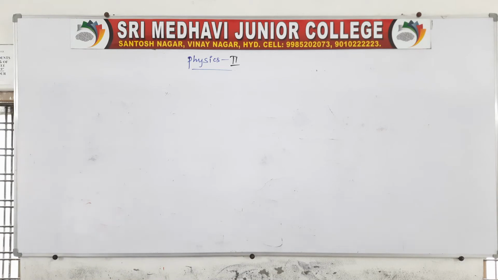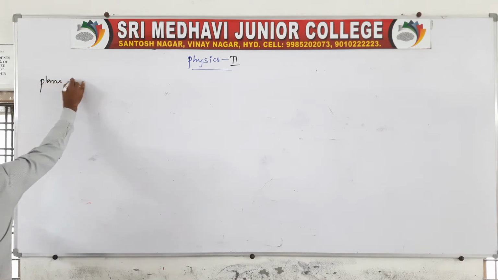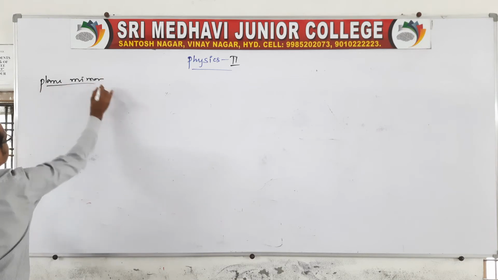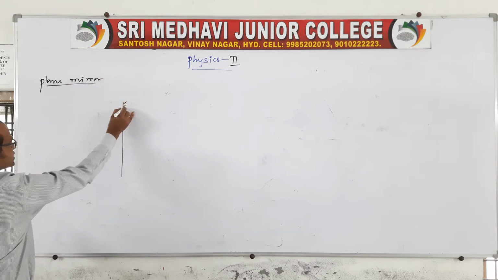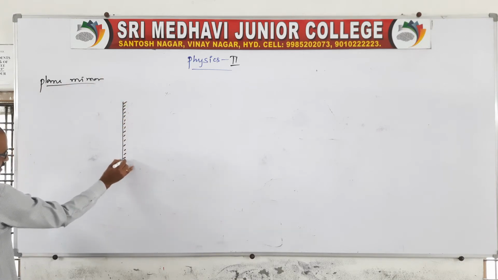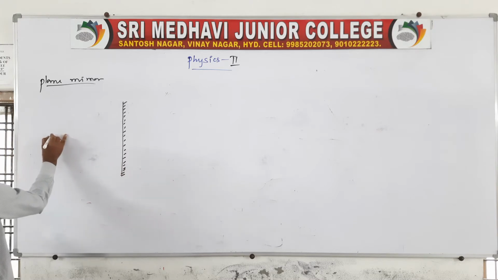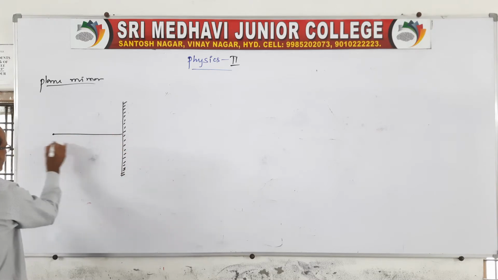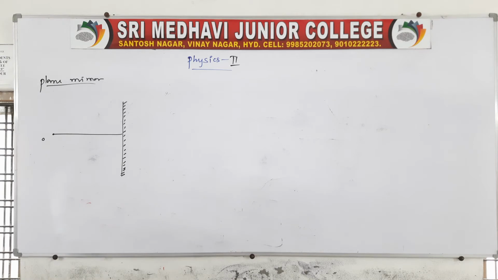So there are characteristics for the formation of an image by a plane mirror, which I am telling you now. You take a plane mirror like this, with the back side coated. If I use a point object, this is the object position, right?